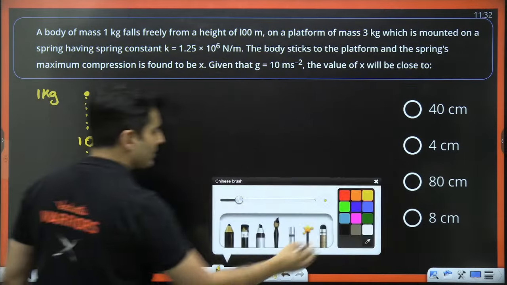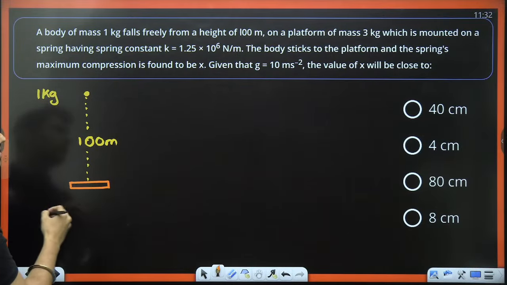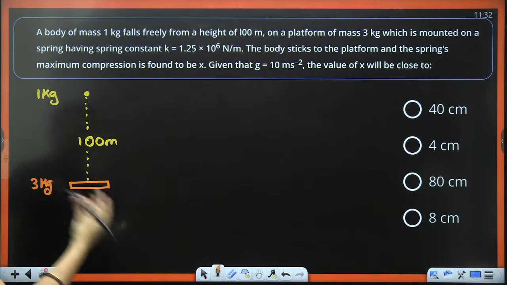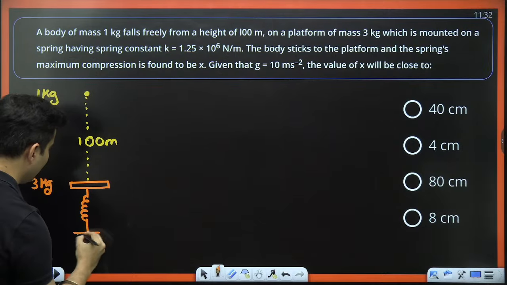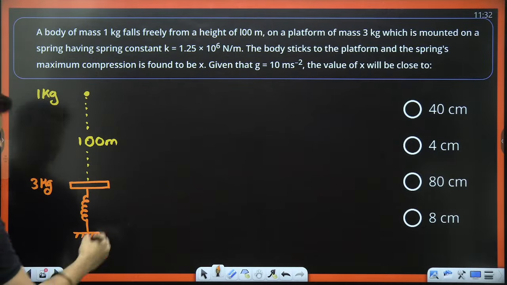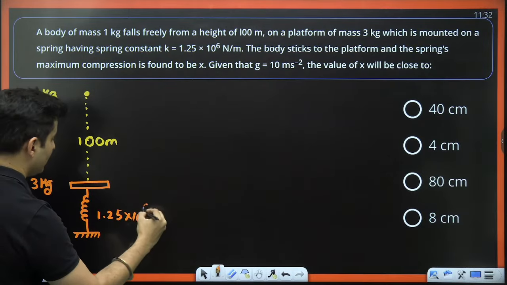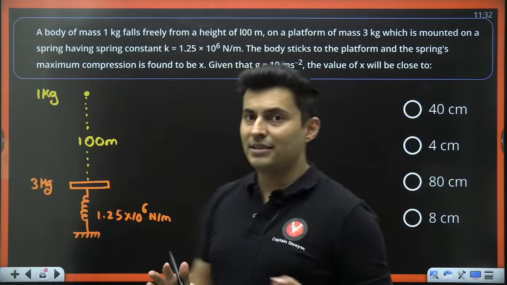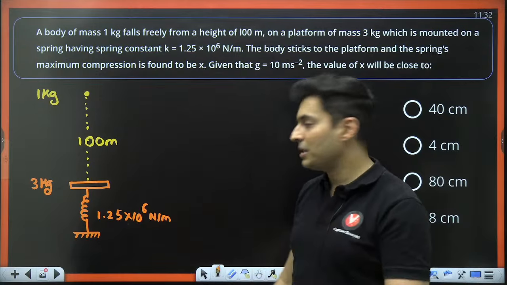And it hits a platform over here whose mass is basically 3 kg. The body sticks to the platform, and then it compresses the spring of constant 1.25 times 10 to the power 6 newton per meter. So there are two chapters involved here. One is the collision part, second is the energy part.